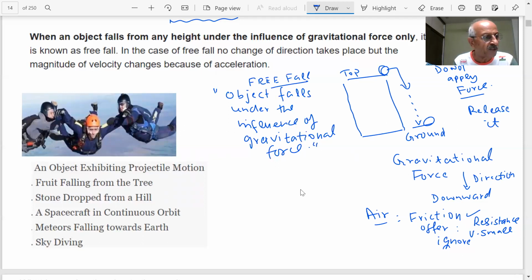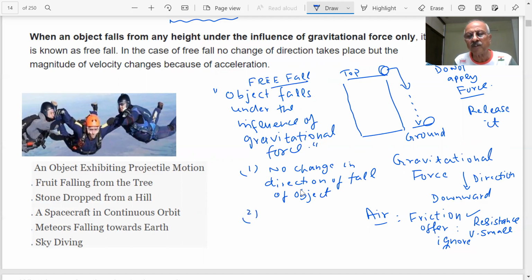What will happen, student, to this? Is there any change in the direction of the fall of the stone? There is no change in the direction of fall of the object. But what will happen to the velocity, student? Will the velocity remain the same, or will there be an increase in velocity? There will be an increase in the magnitude of velocity.